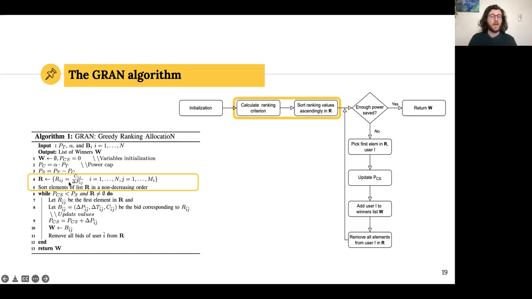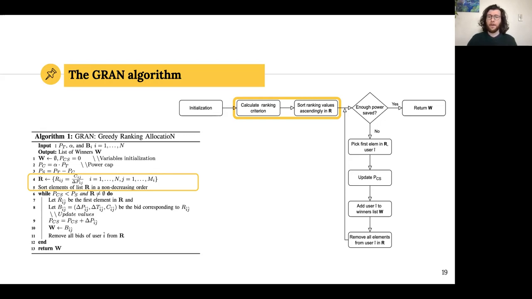The idea here is that we want to prioritize users who have a low cost but a higher power saving. And this can be due to different reasons. For example, it can be that their house is so efficient that they're able to maintain a good temperature, but also save a lot of power.